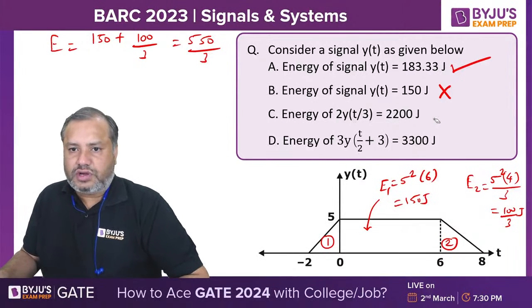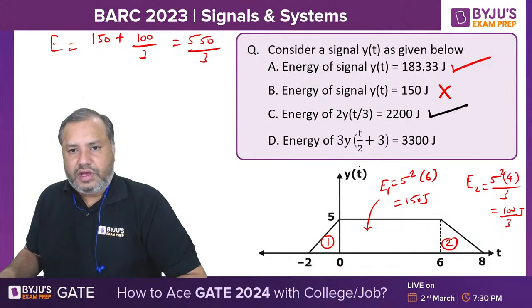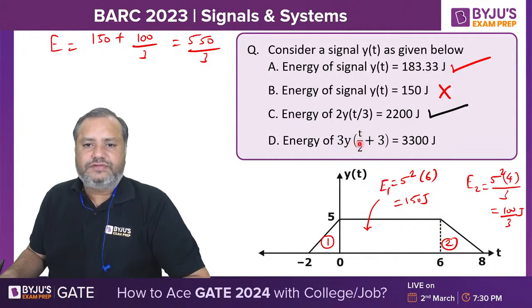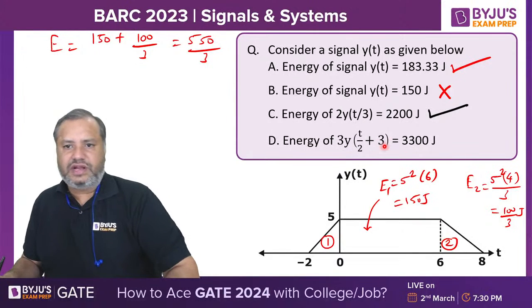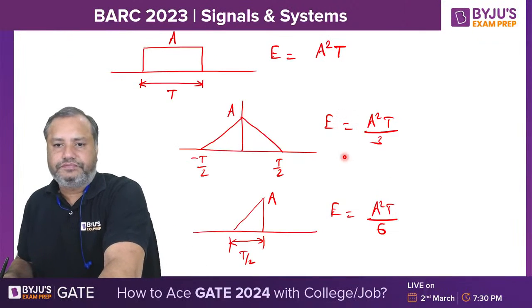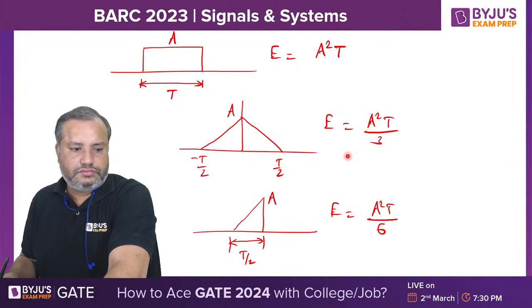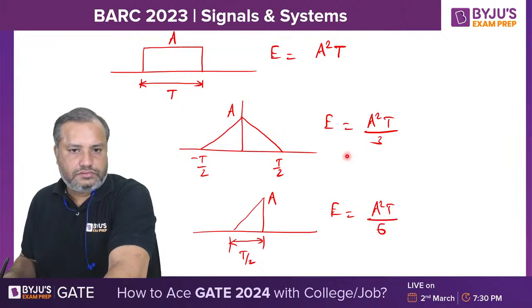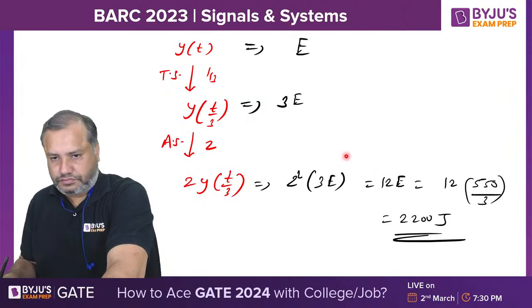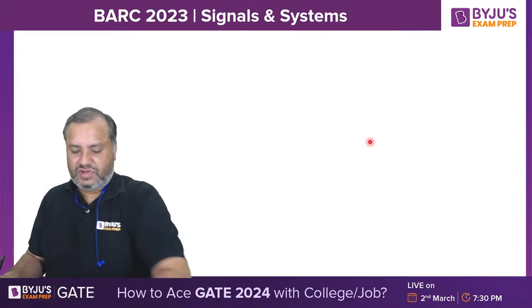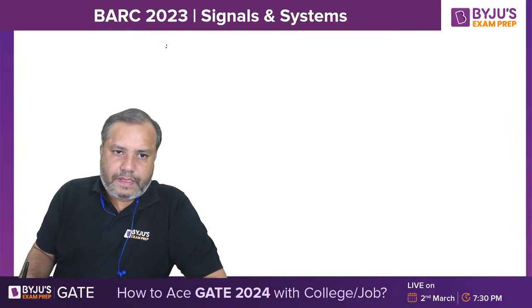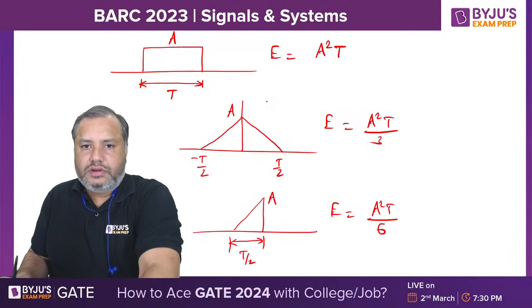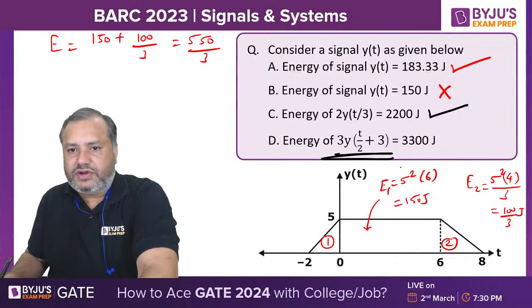This one is also the correct one. So energy of 3 times y of t by 2 plus 3. Let us check the correctness of this one. See here, y of t, I want this signal, so advancing by 3.